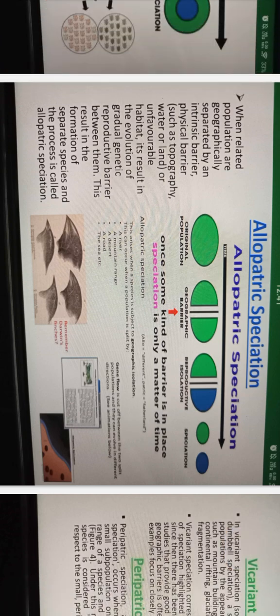Allopatric speciation. When related populations are geographically separated by an intrinsic barrier, physical barriers such as topography, water or land, or unfavorable habitat, it results in the evolution of gradual genetic reproductive barriers between them. This results in the formation of separate species, and the process is called allopatric speciation. Original population, geographic barrier, reproductive isolation, speciation.